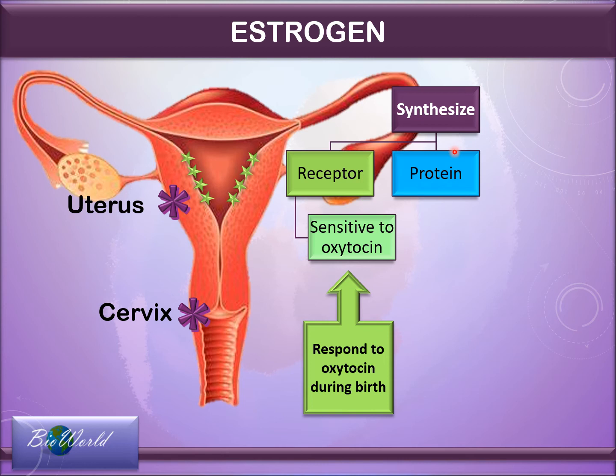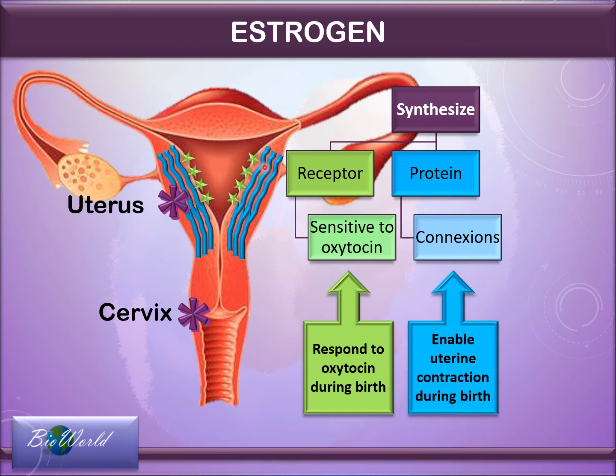Secondly, estrogen will synthesize a protein called connexins. And these proteins are found in the uterus wall, and they enable contraction of the uterus during childbirth. So you can see that the hormone oxytocin will arrive at the uterus, and the uterus becomes the target organ because of the receptors produced by the estrogen. Then the oxytocin hormone will stimulate these connexin proteins to contract so that childbirth can start.